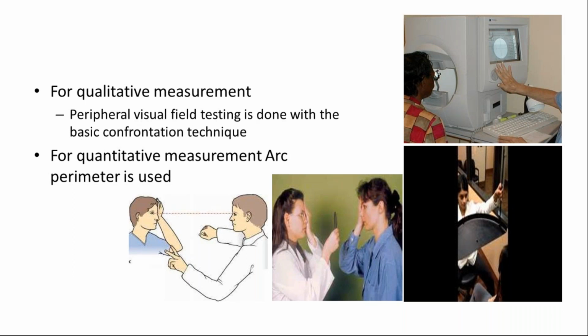And I have also seen that if you are doing the confrontation technique and the patient is not able to see the target towards his face, that means he has just 15 degrees of field of view from the point of fixation. So that is the best method to use. Even in my clinic, I do the confrontation technique, and it is the best method if you don't have an HFA.